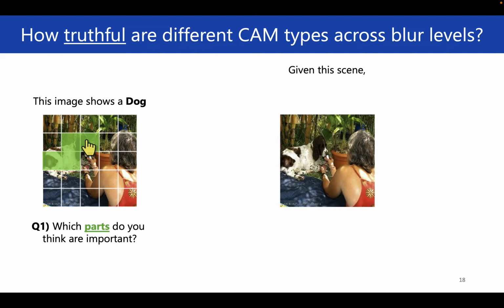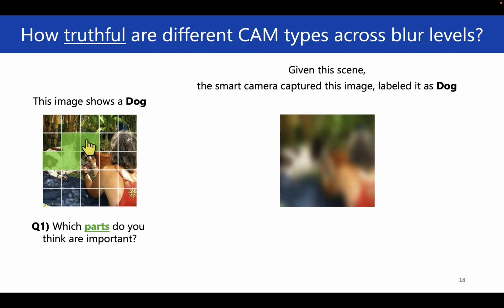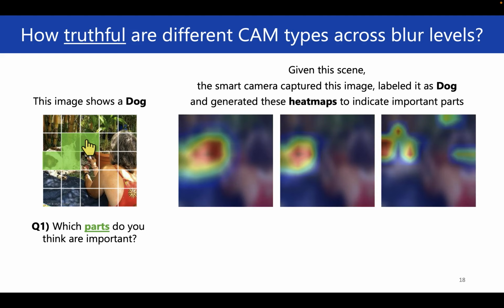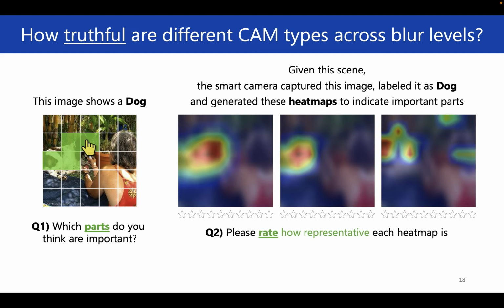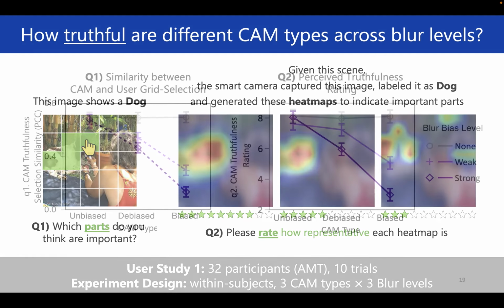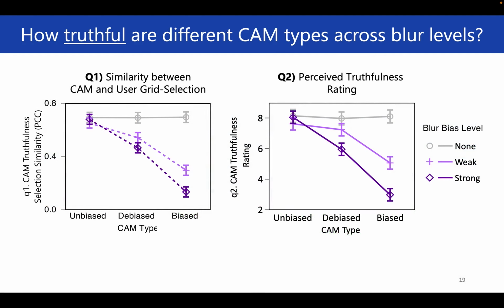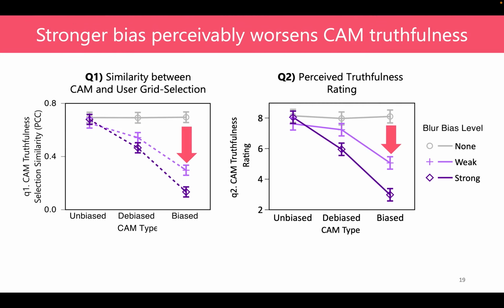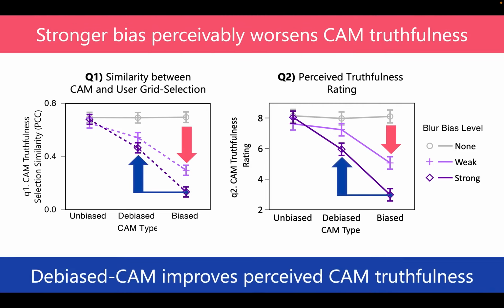Then we showed participants a blurred image with different machine-generated saliency maps and asked them to give subjective ratings. We launched the study with 32 participants recruited from the Amazon Mechanical Turk platform. We found that although saliency map truthfulness degraded with the increasing bias level, Debiased-CAM could always improve the truthfulness.